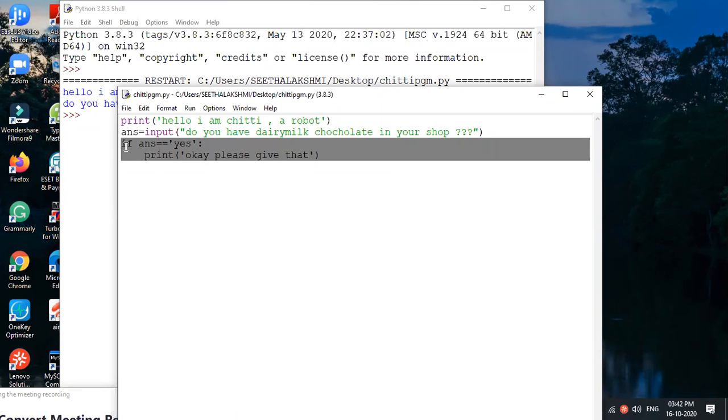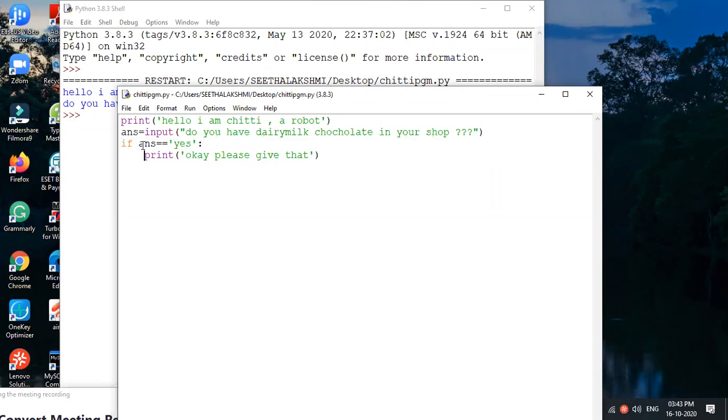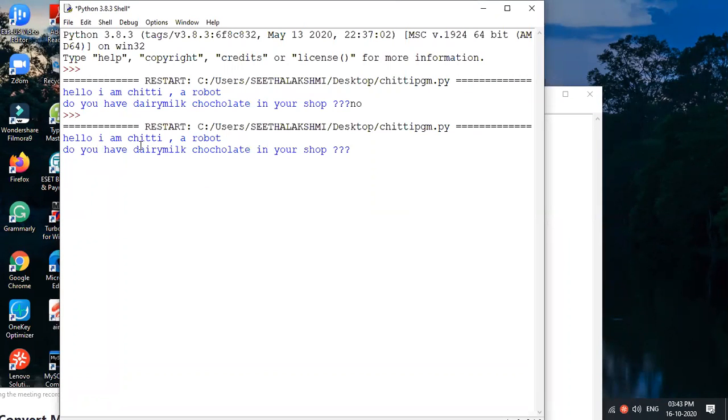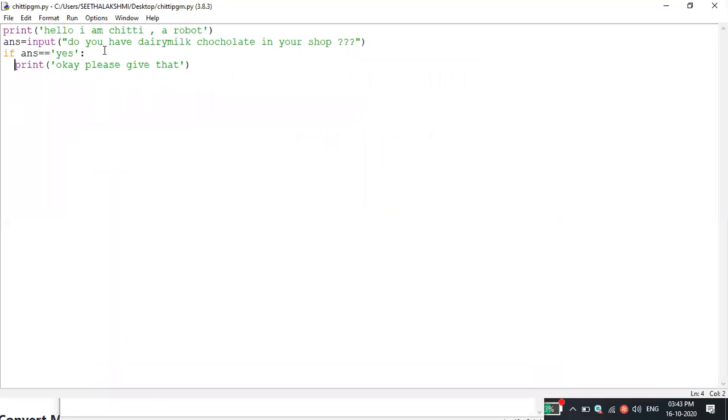The first line is what? The compound statement header, which should end with a colon. Is it right? We gave the colon, no? And the body of the compound statement, we have to give what? Four spaces. I'm just typing 1, 2, 3, 4. Four spaces I have to give. See, if I reduce it and give only one or two spaces and run this, it will show an error. Of course it's entered, but we have to give the space properly. If you didn't give the space, it will show the error.